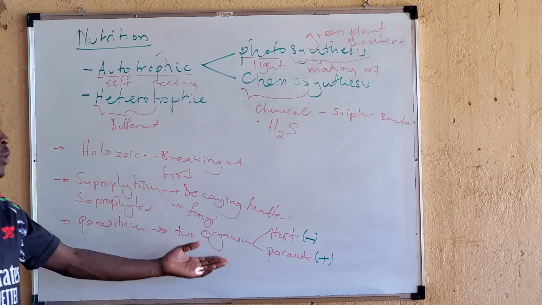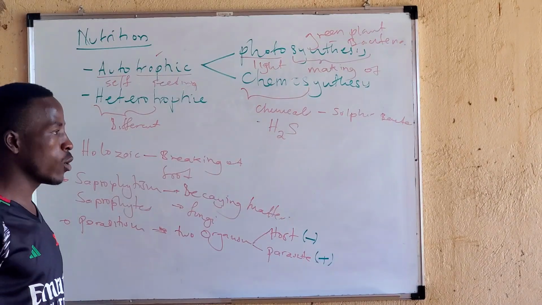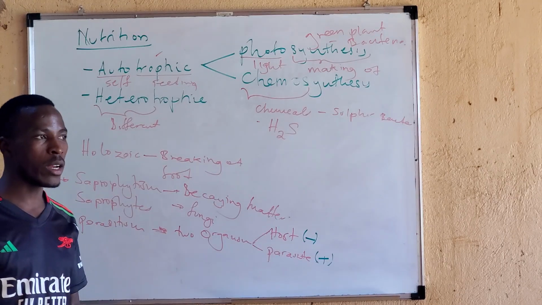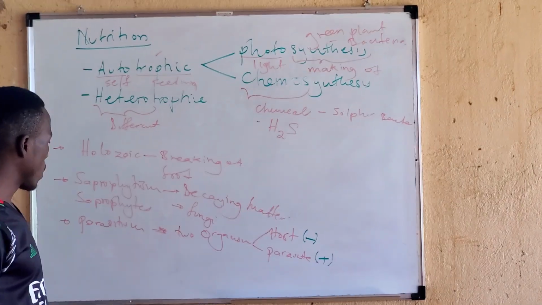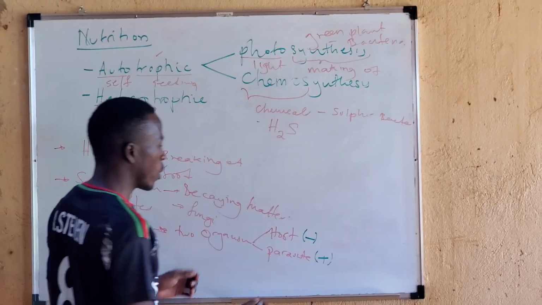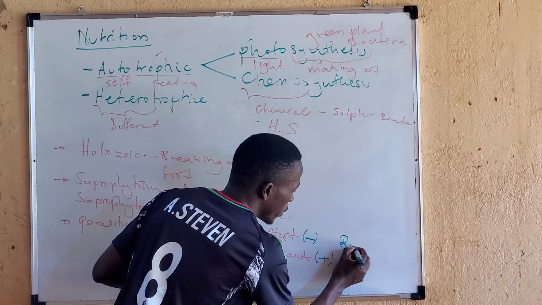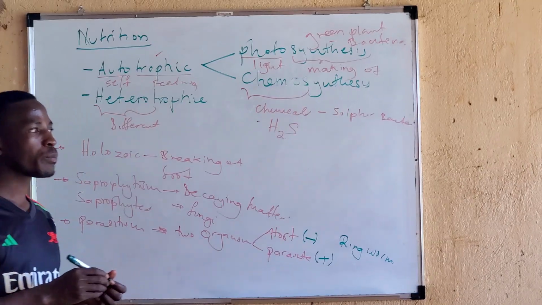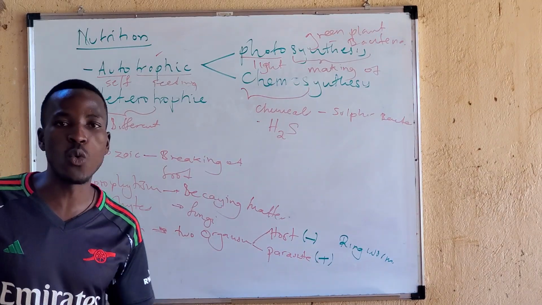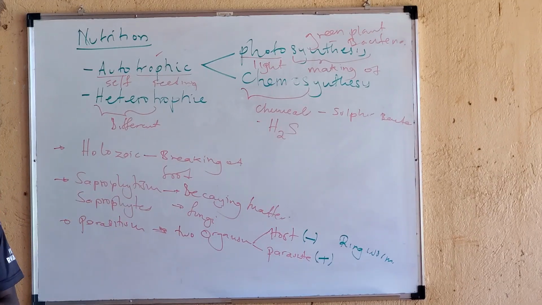Under parasites, we have endoparasites and ectoparasites. Endo, they are found inside. Ecto, they are found outside. An example of an outside parasite is a ringworm. For example, if you have a ringworm, the ringworm is feeding on you.